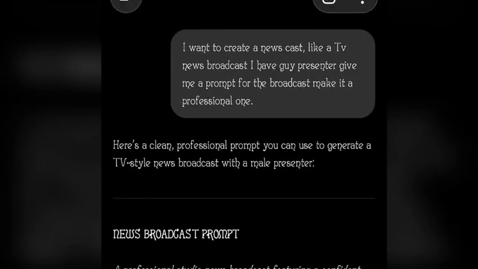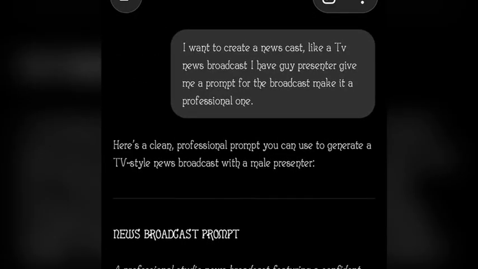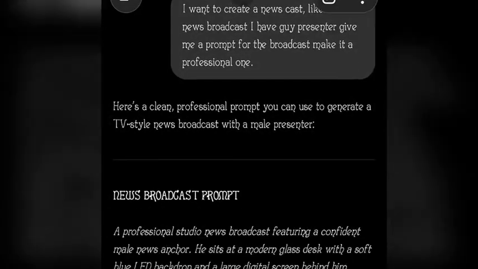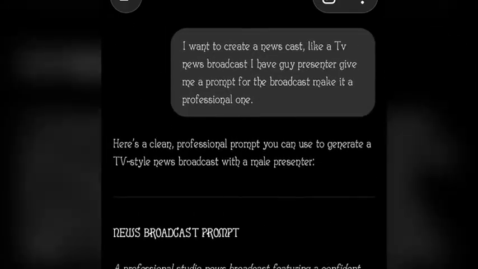If you've ever wanted to create pro-level videos without spending a kobo, this is the tutorial you've been waiting for. Let's jump straight in. Now, the first thing we'll do is to head over to ChatGPT, and on ChatGPT, this is where I generate everything. Everything you see about that news, I generated everything about that video on ChatGPT.